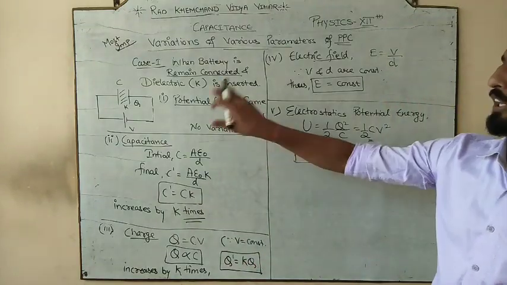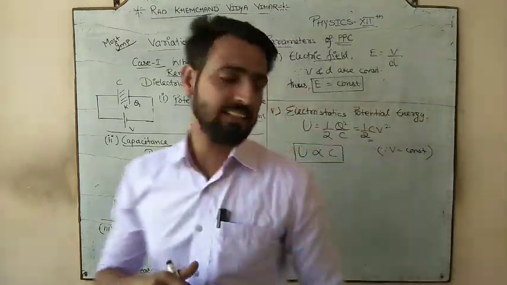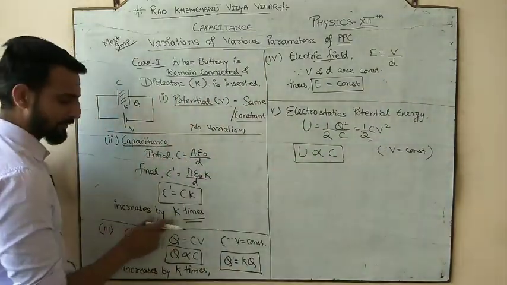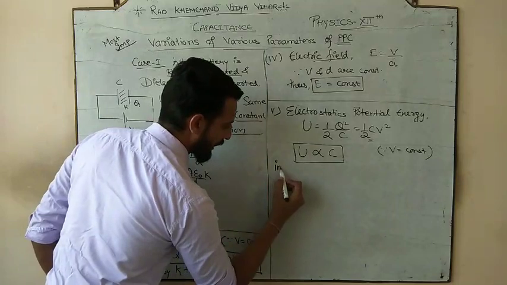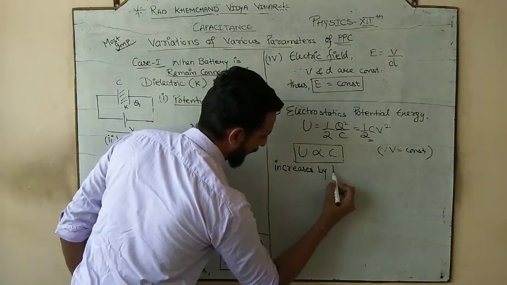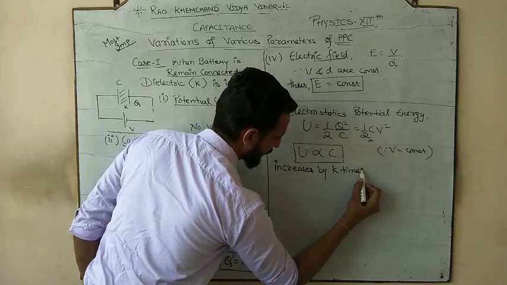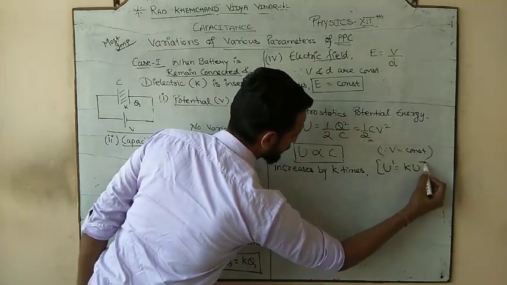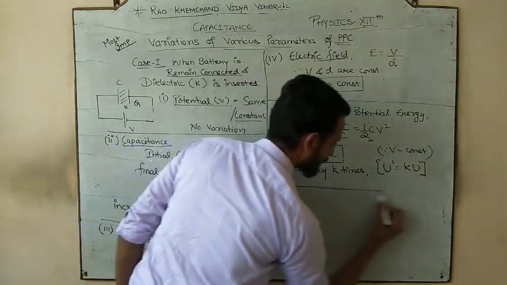In this case potential is constant because the battery is connected. That's why it is directly. And what happens to the capacitance? It becomes K times. So energy will also increase by K times. That's why our new energy would be K times the old energy.